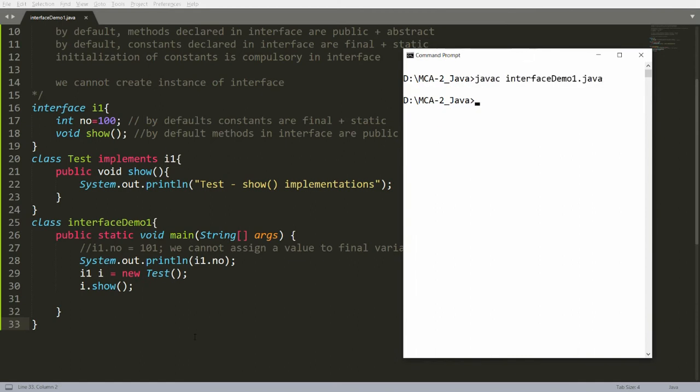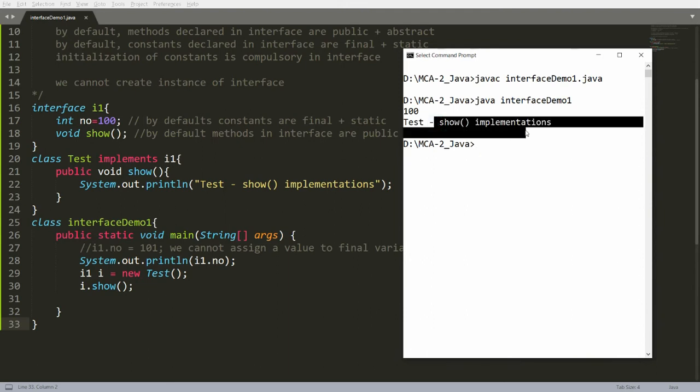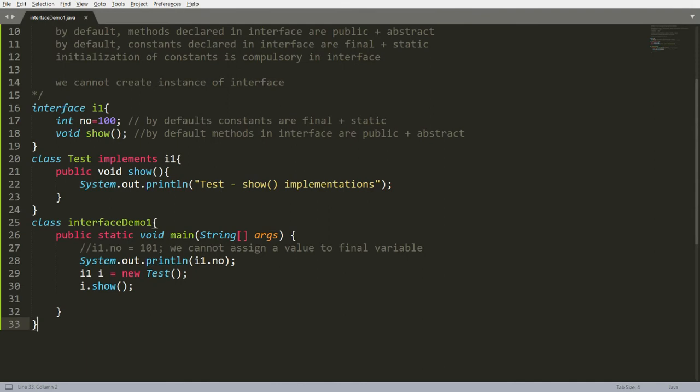So you can remember that we cannot create the instance of the interface, but we can create a reference of the same. And using the reference, we can achieve the concept of runtime polymorphism.